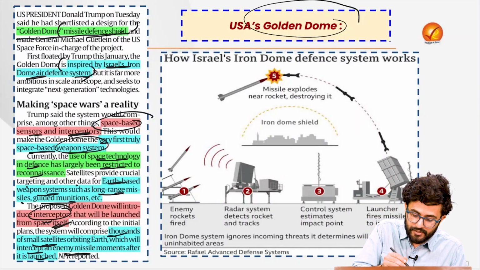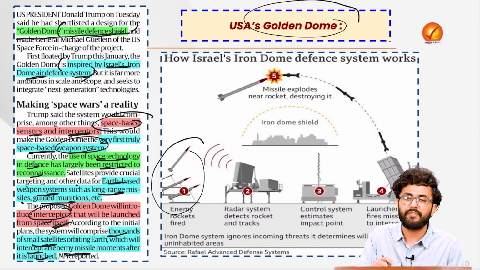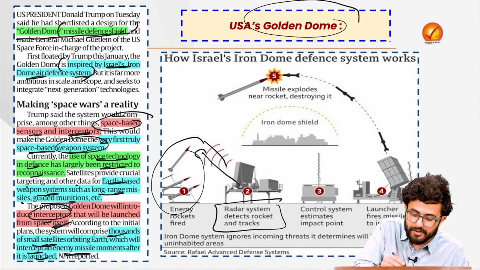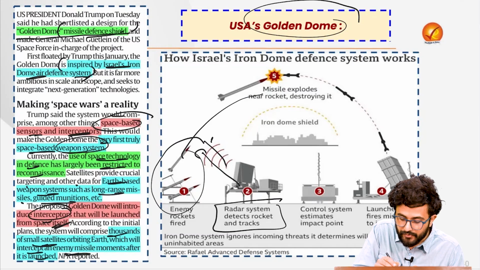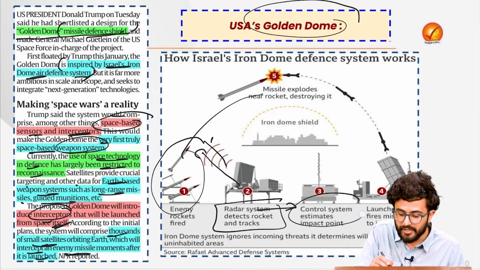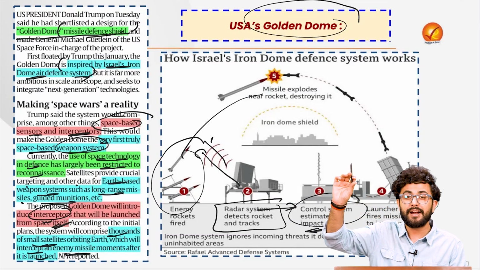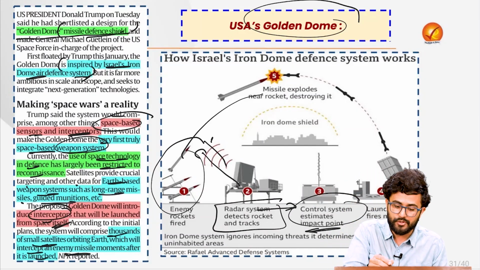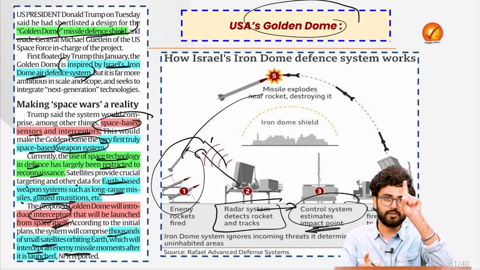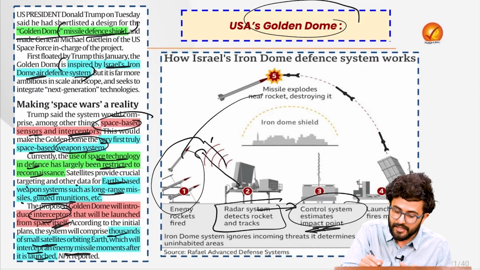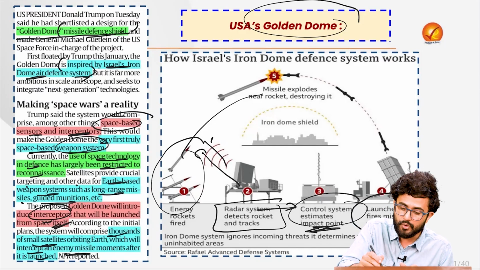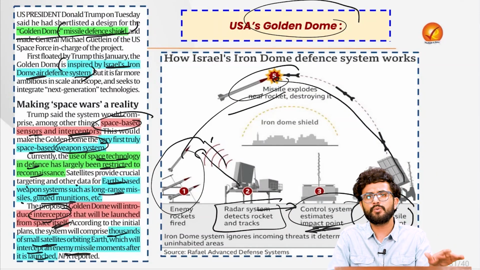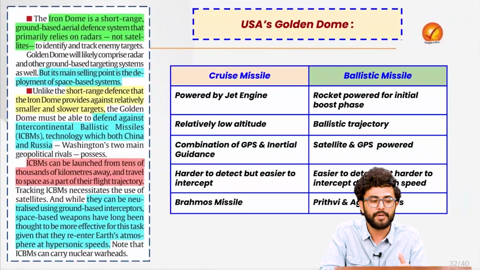The idea is that, let's say for example, there is an enemy rocket which has been fired. So there is a radar system which will detect these rockets and will start tracking them. Then it will send this information to a control system which will estimate where it is going to impact. So for example, there was a missile which was launched for Hisar, Haryana, and the radar system intercepted that, okay, it is going to have impact this way. And then a launcher fires a missile to intercept, and that will collide with it and explode, and that is something which was very visible to you when this war situation was taking place.